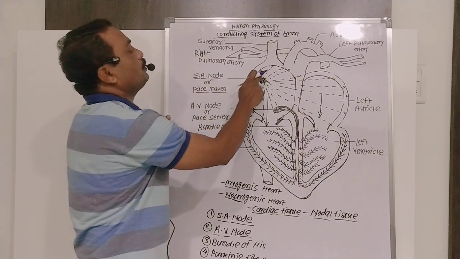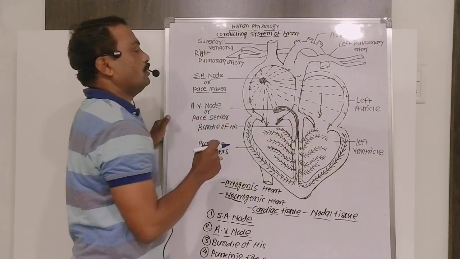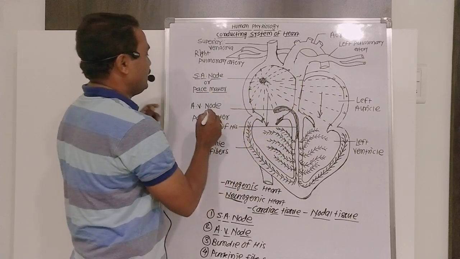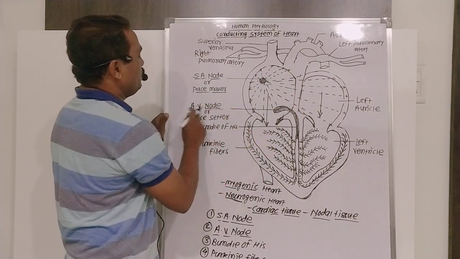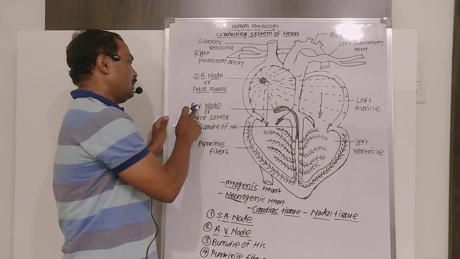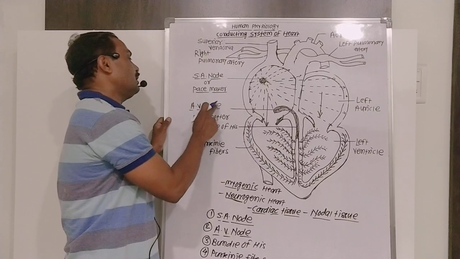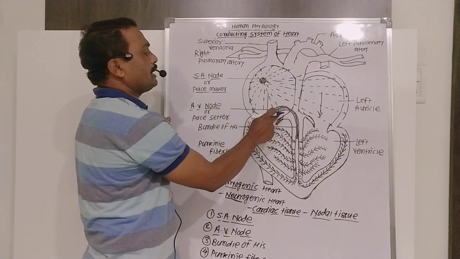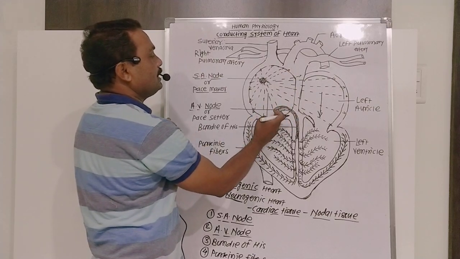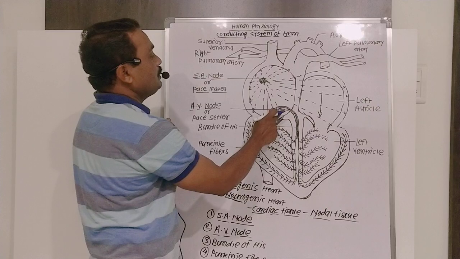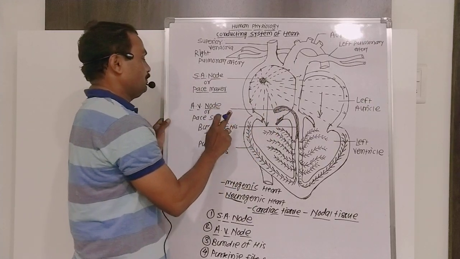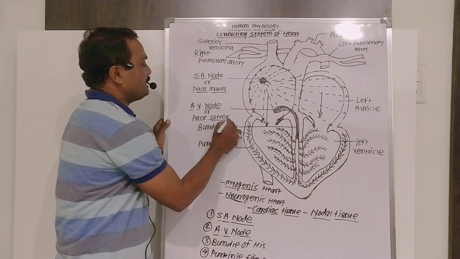In the conducting system, first one is the SA node. It initiates the wave of contractions that spreads along the wall of the auricles. Then the auricles get contracted. Now the second one is the AV node, the atrioventricular node, also called the auriculoventricular node. It is also present in the right auricle, below the interatrial septum, slightly towards the left side. That atrioventricular node is also called the pace setter.